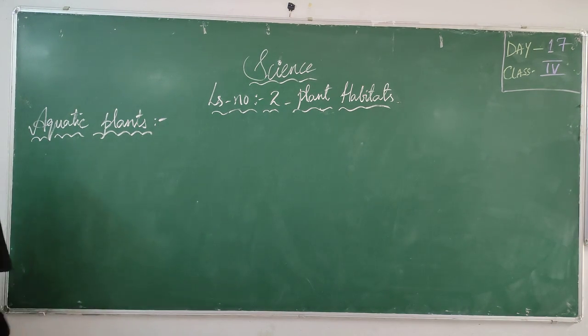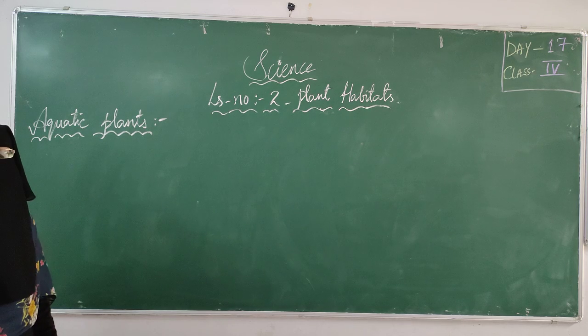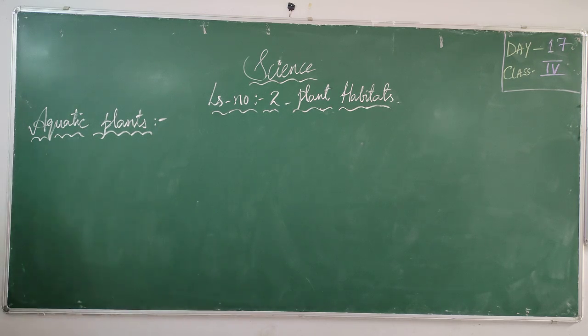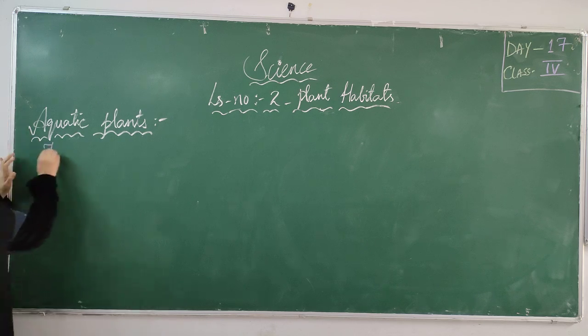Today we are going to learn about aquatic plants. We already learned about terrestrial plants. The plants which grow on land are called terrestrial plants. What is the meaning of aquatic plants? I already told you aqua means water. The plants which grow in water are called aquatic plants.